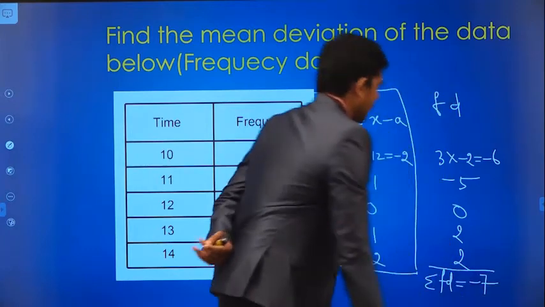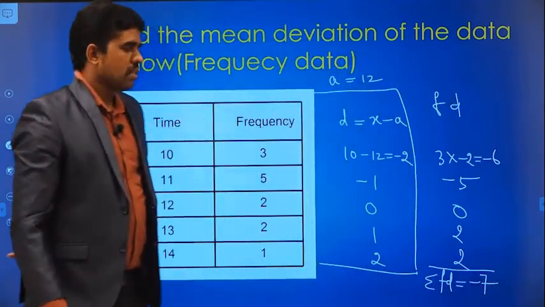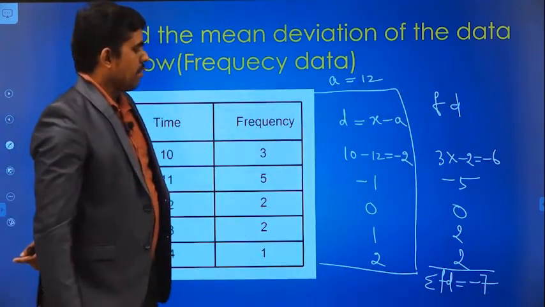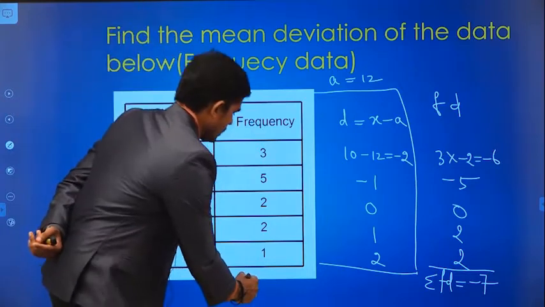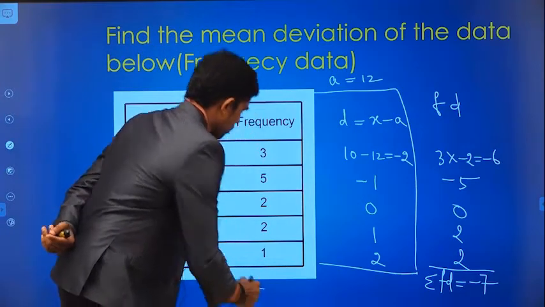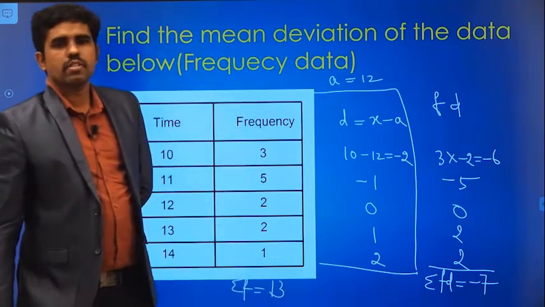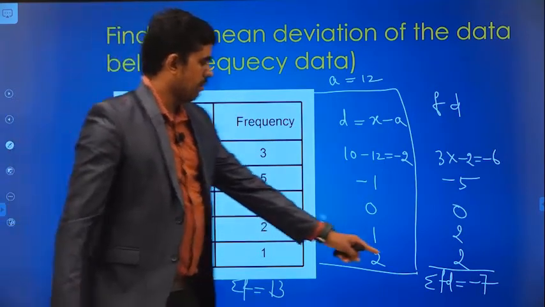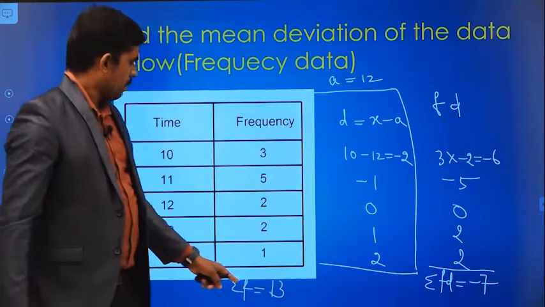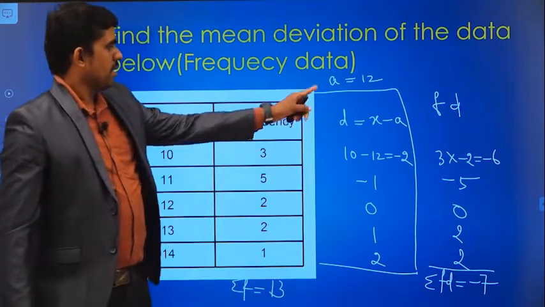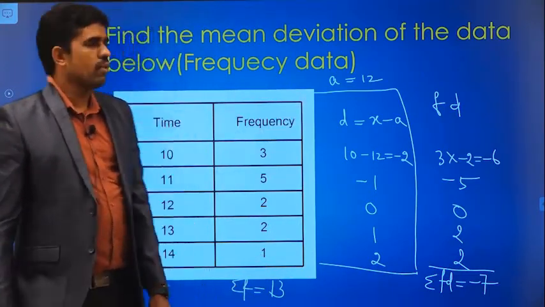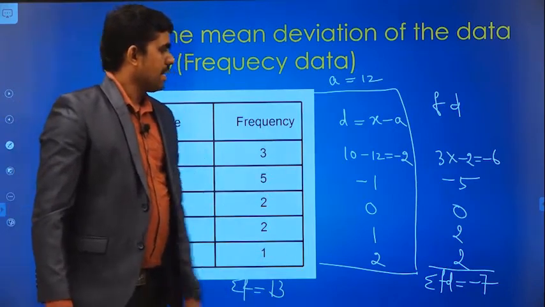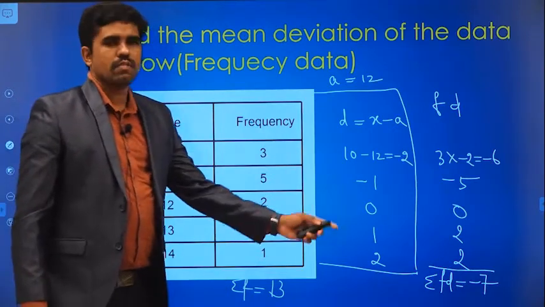Summation F, adding all these values, is 13. Summation FD is minus 7, summation F is 13, and A value is 12.